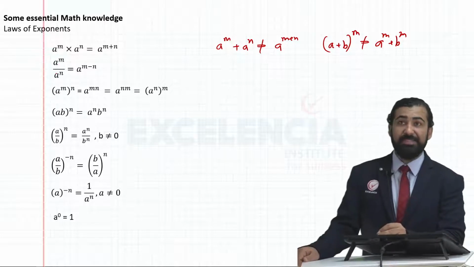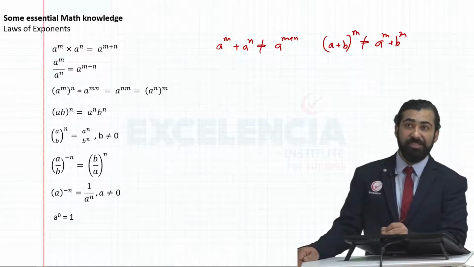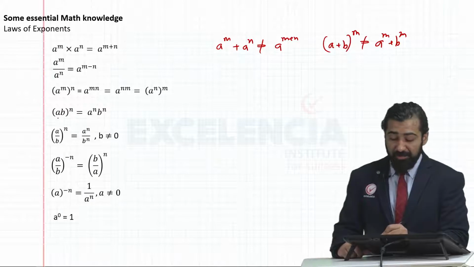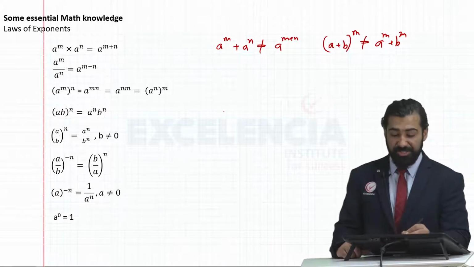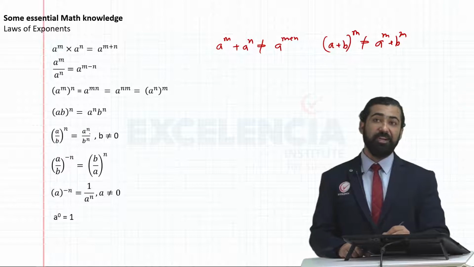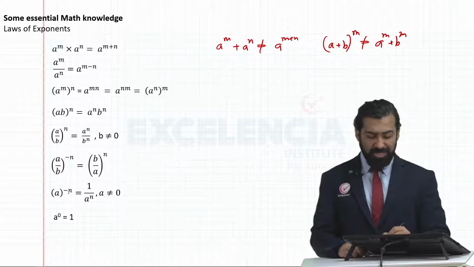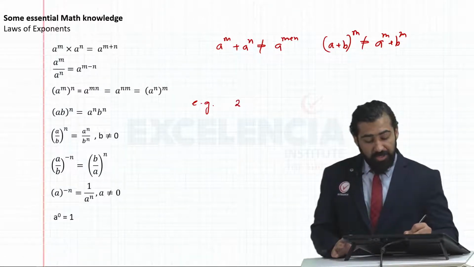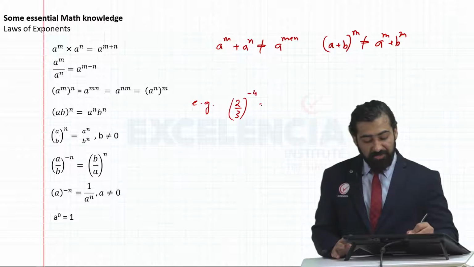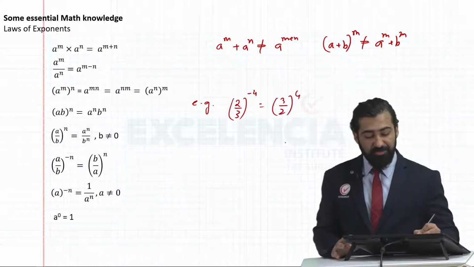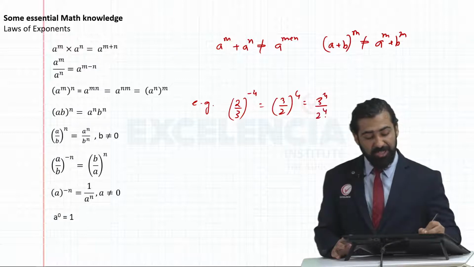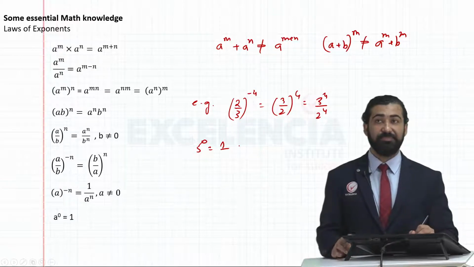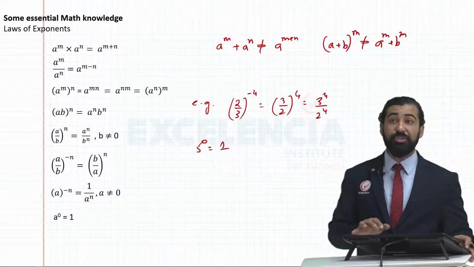Similarly, if same bases are divided with different powers, we subtract the powers. If we have got power to power, we multiply the powers. Different bases, same powers, we give power to each of them. Different bases are divided, we give power to each of them. If we have got negative power, in that case we reciprocate. As an example, 2 by 3 to the power minus 4, I'll write this as 3 by 2 to the power 4, which will then become 3 to the power 4 divided by 2 to the power 4. Any number to the power of 0 is always equal to 1. Okay, these are some laws to look at.